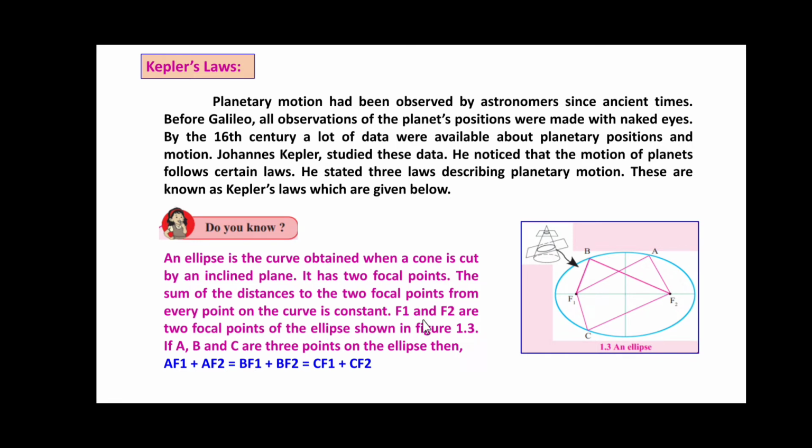F1 and F2 are the 2 focal points of this ellipse shown in figure 1.3. If A, B and C are 3 points on the ellipse, then AF1 plus AF2 is equal to BF1 plus BF2 is equal to CF1 plus CF2. From this figure, we come to know this.